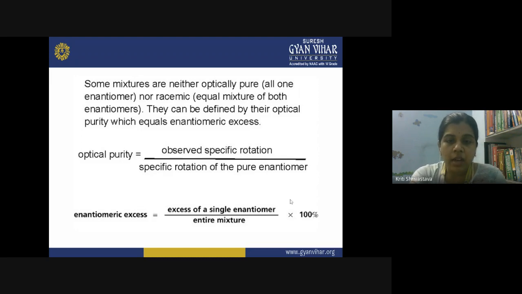Then we have the percentage enantiomeric excess. So what is the formula? Excess of a single enantiomer divided by the entire mixture, times 100%. So this is another formula for getting the enantiomeric excess.